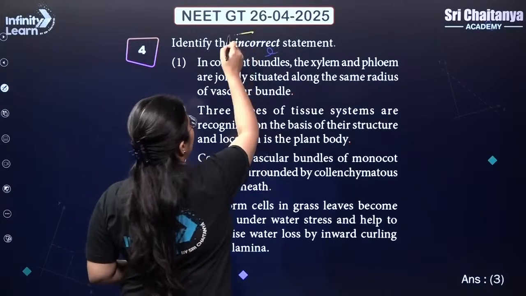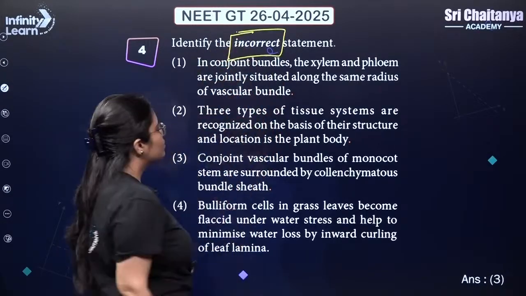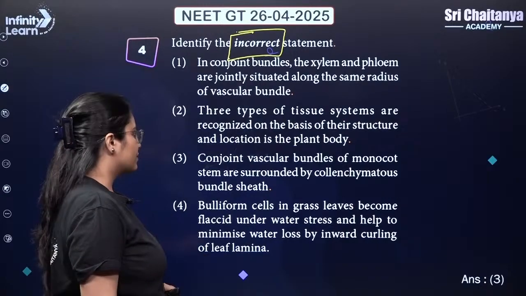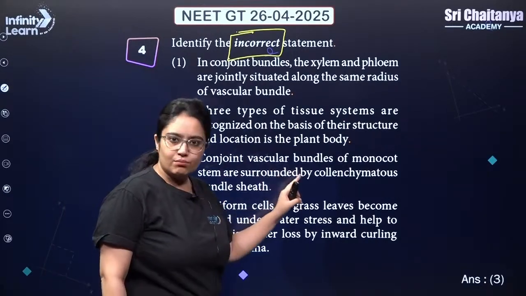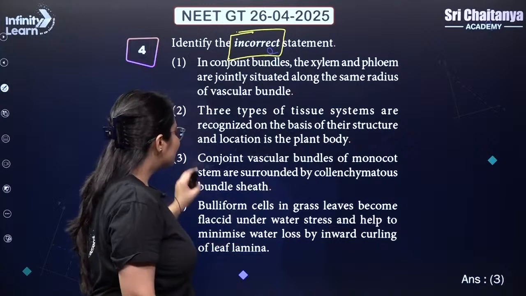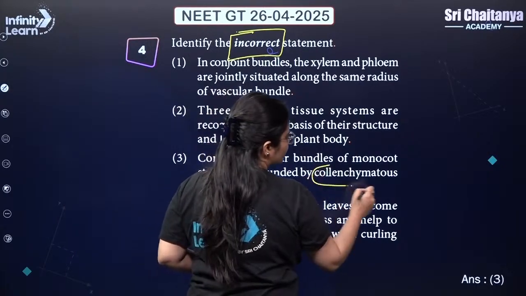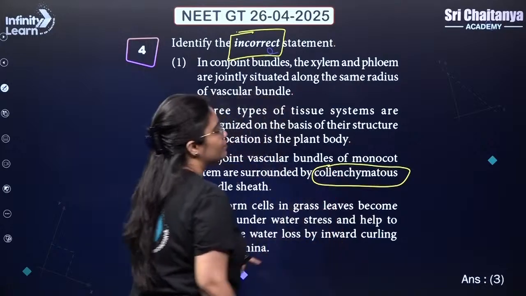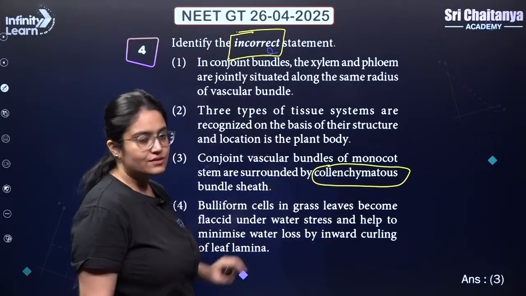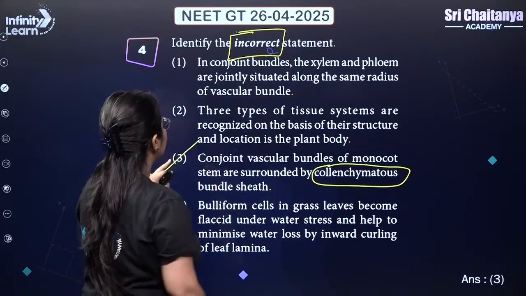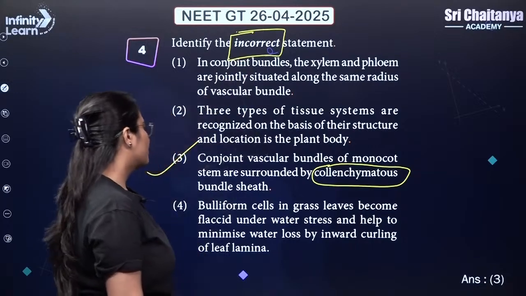Identify the incorrect statement. So if you see over here, the third statement, conjoint vascular bundles of monocots stem are surrounded by collenchymatous bundle sheath. So beta, it should not be collenchymatous, it should be sclerenchymatous, and that is why this statement is incorrect and becomes answer to your question.